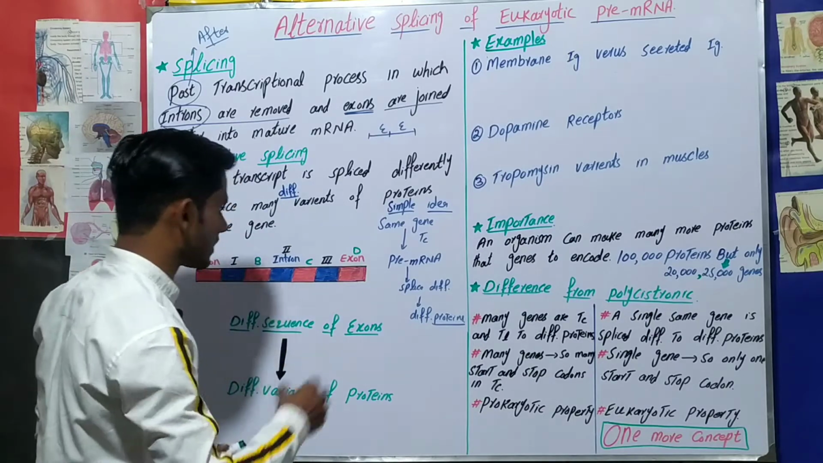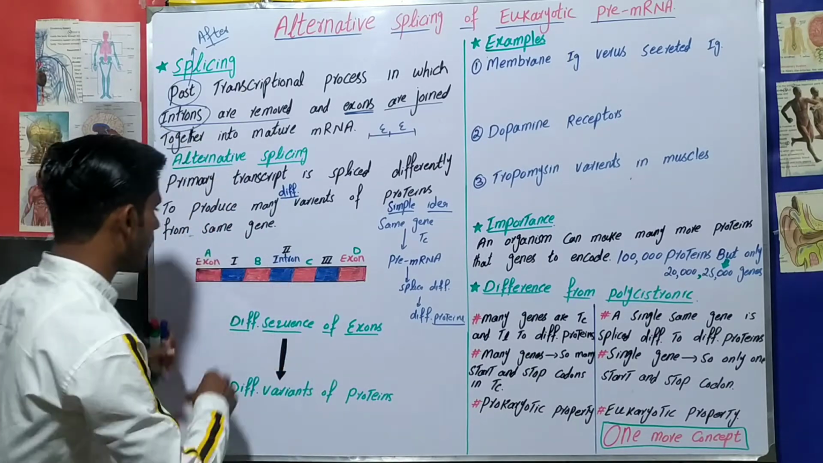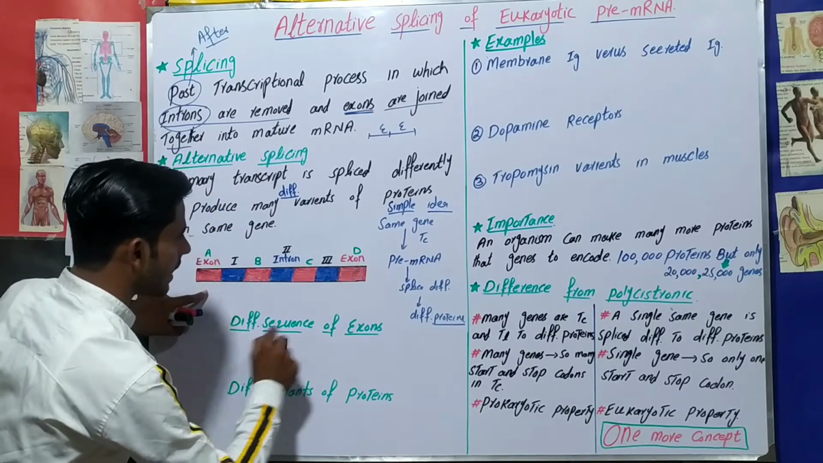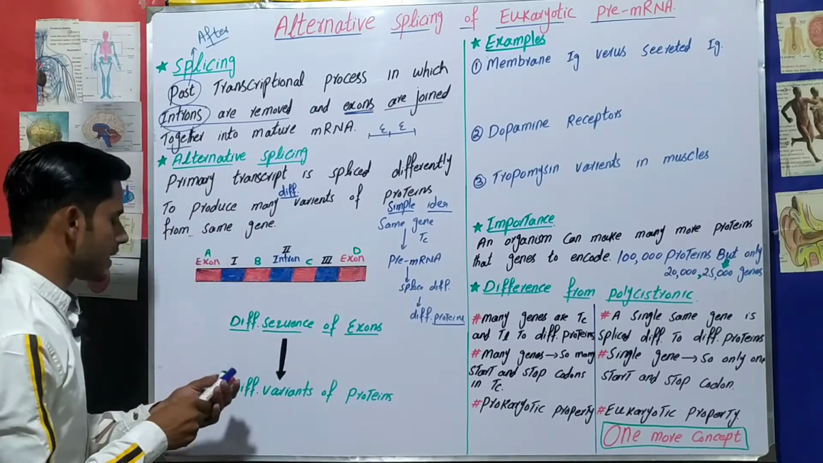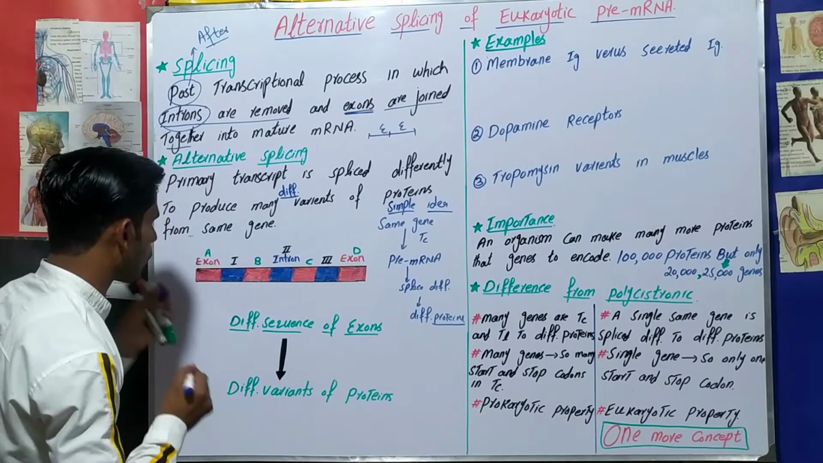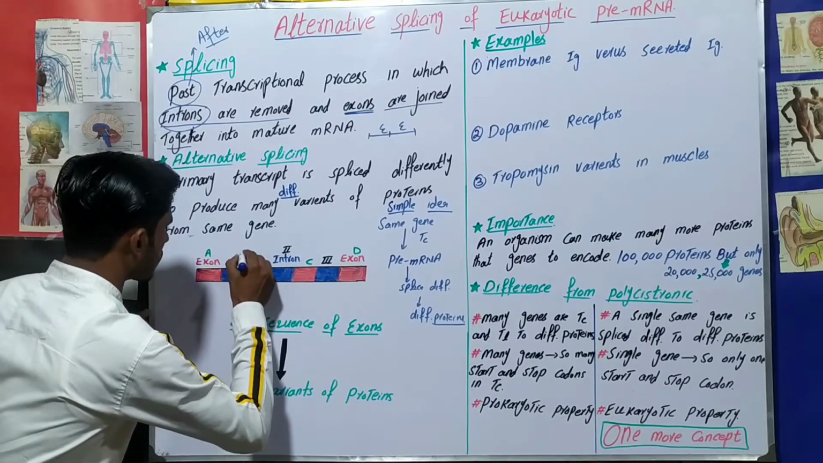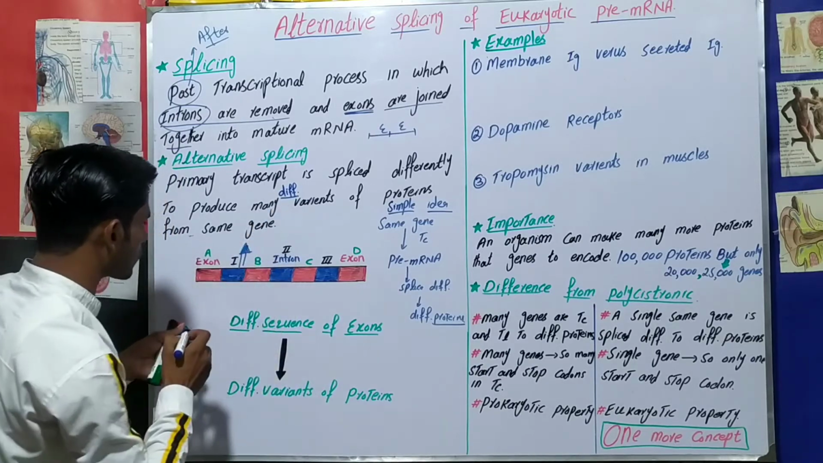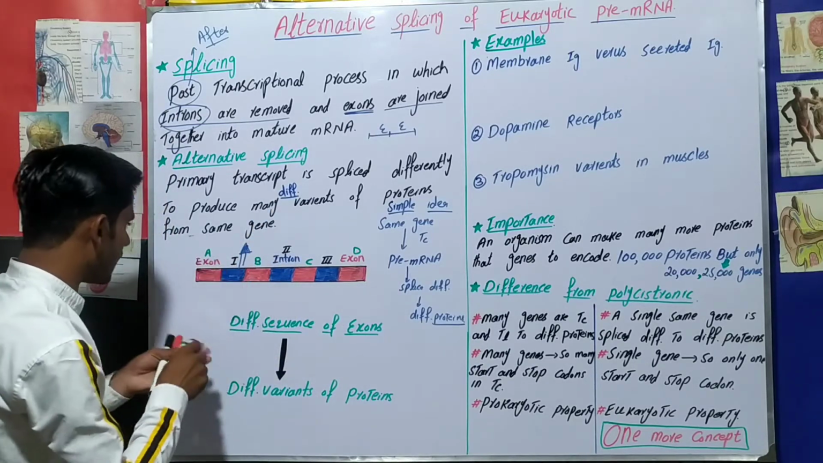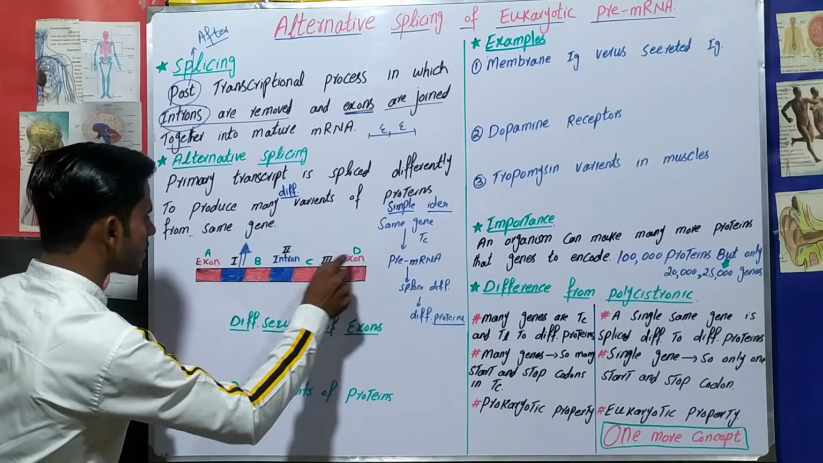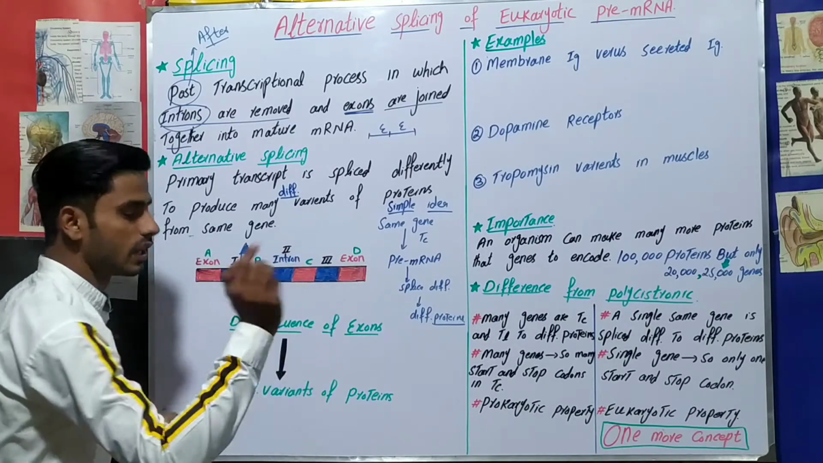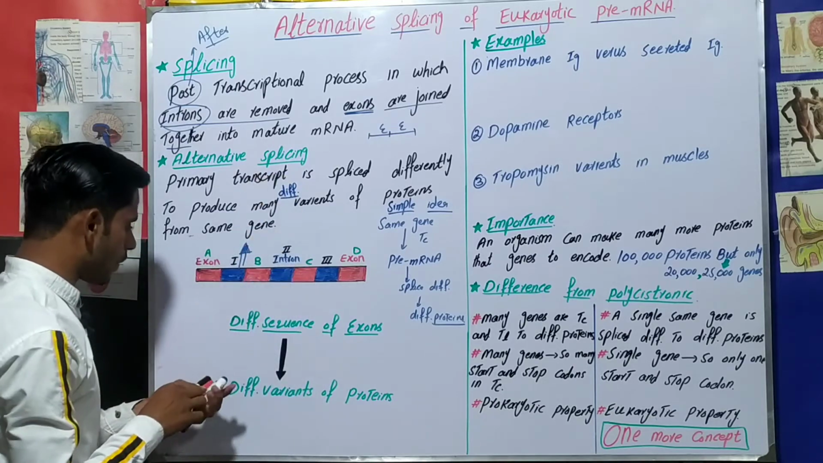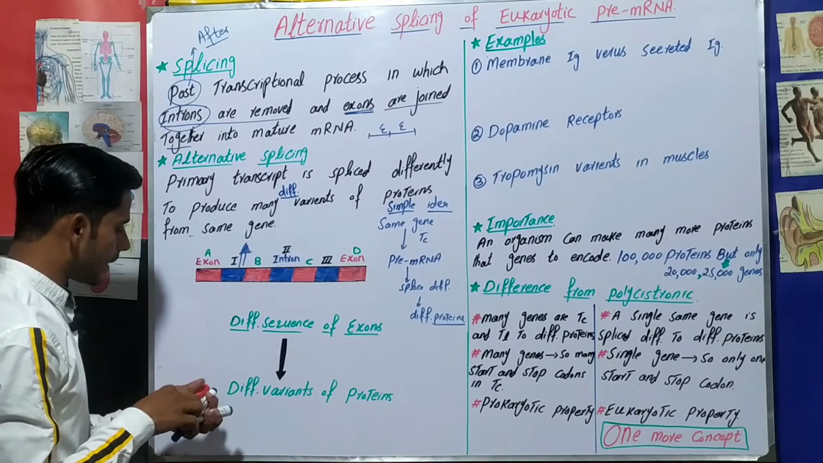Remember, just focus on this concept. Let's suppose that this is the pre-messenger RNA. Then it will splice in a different way. Let's suppose that first this intron will be removed. Say we have A, B, C, D exons and 1, 2 and 3 introns. So first, intron 1 will be removed. Then after that, what will happen?